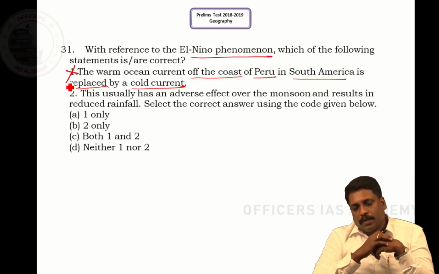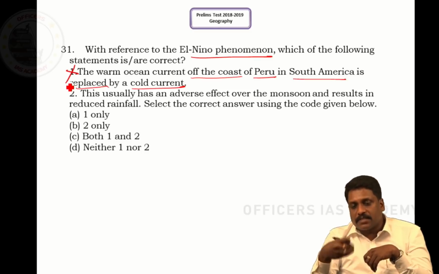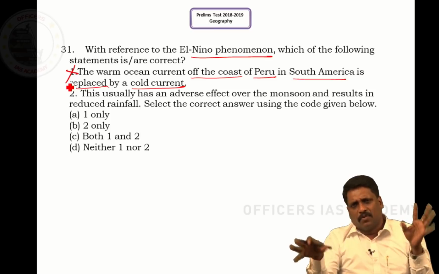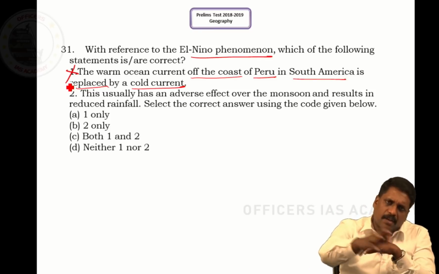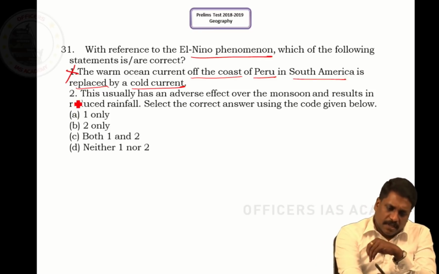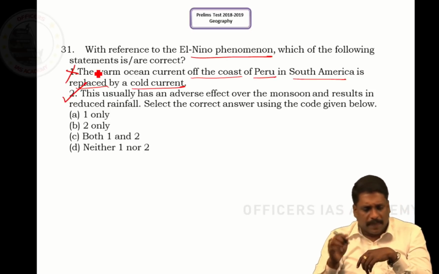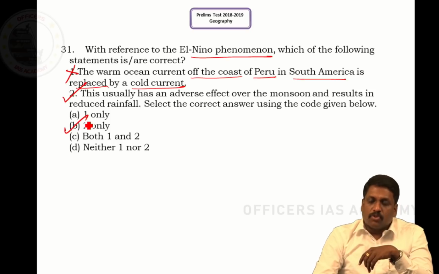Coming to statement 2. This usually has an adverse effect over the monsoon and results in reduced rainfall. Everybody knows whenever El Nino occurs, the Indian monsoon will be a failure. It means this is a very easy statement. Statement 2 is obviously right. The answer to this should be B, that is 2 only.